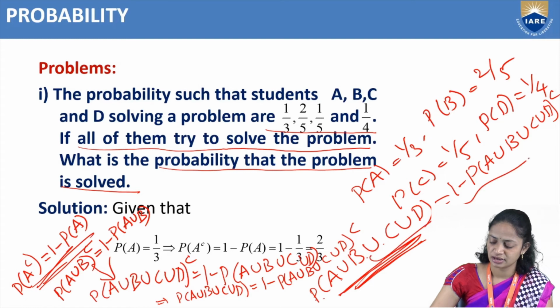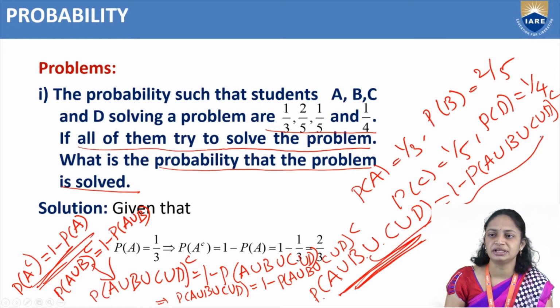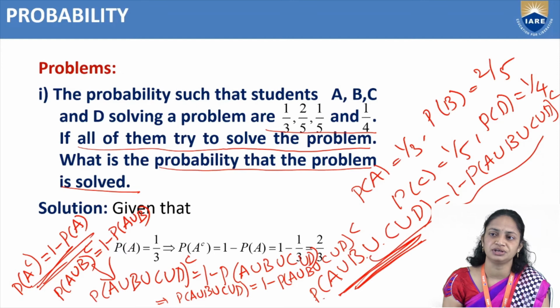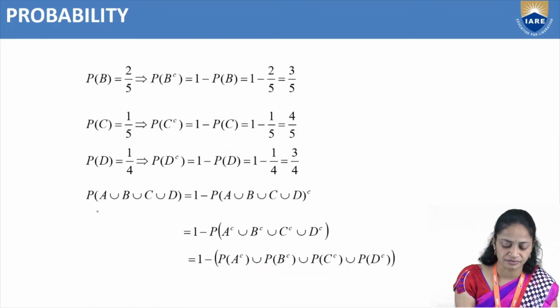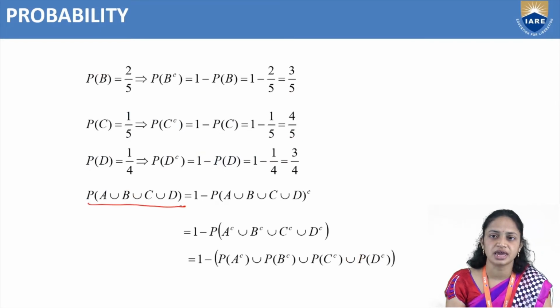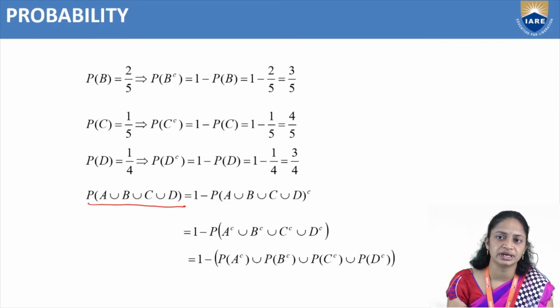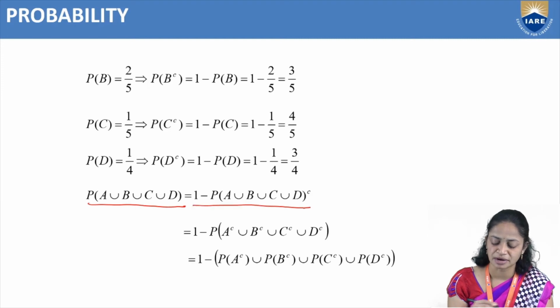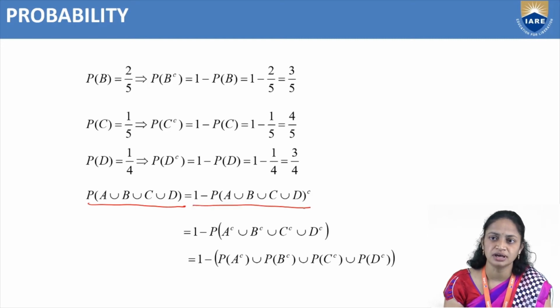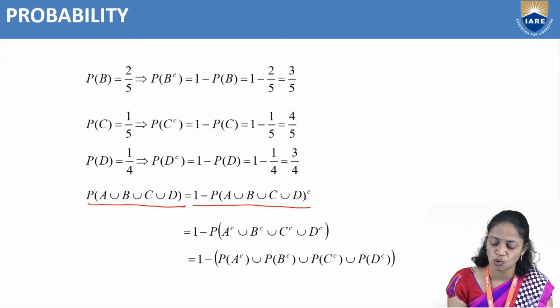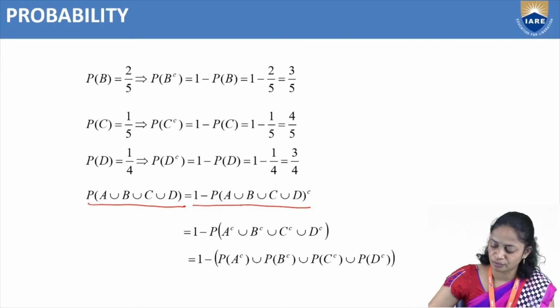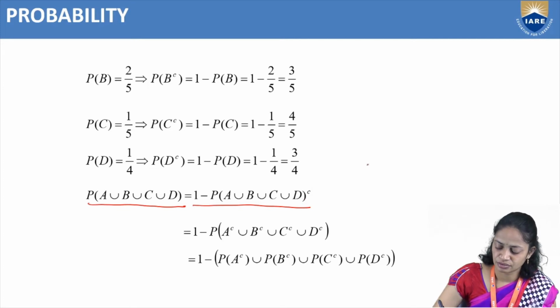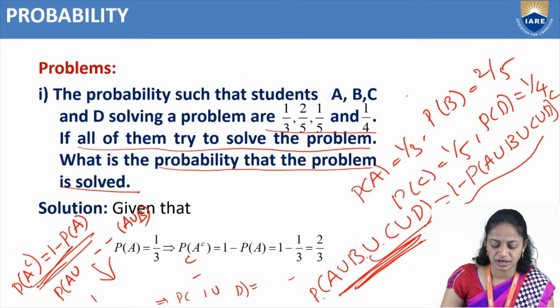So now we have a formula to find probability of A union B union C union D. That is equal to 1 minus probability of A union B union C union D whole complement. But what is the formula for this? What is the formula for A union B whole complement? Here we have a formula.